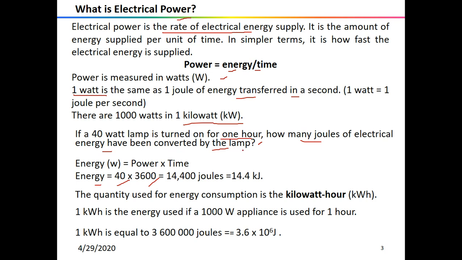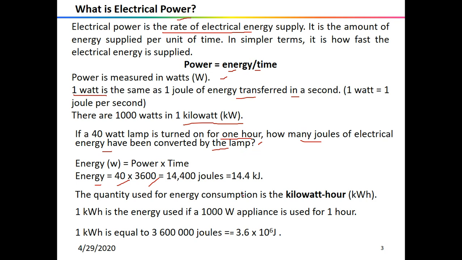Importantly, different appliances use different amounts of power depending on their application, and on all electrical appliances you will find a power rating given at the back or the front. That means if you purchase a bulb, it will be rated 40 watt. If you purchase a tube light, it will be 30 watt or 40 watt, etc.